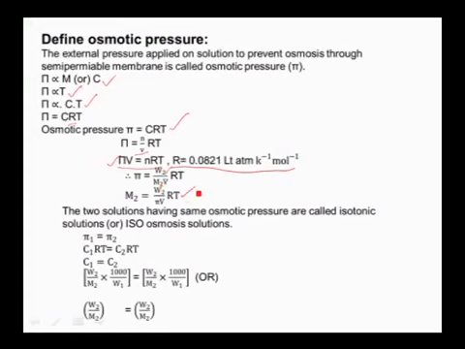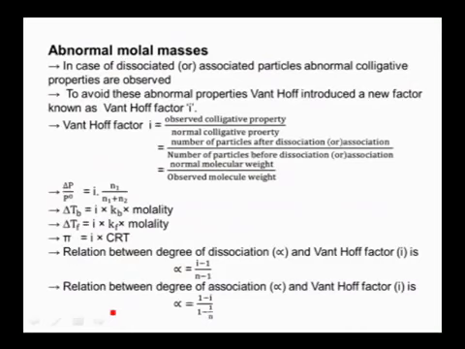And coming to one more important feature, the isotonic solutions. These are also called isoosmotic solutions. Two or more solutions having the same osmotic pressure are called isotonic solutions. That means pi 1 is equal to pi 2. So pi 1 is C1RT, pi 2 is equal to C2RT. If we cancel RT and RT here, the remaining is C1 is equal to C2. C1 is molarity, W2 by M2 into 1000 by W1, and C2 is also molarity. So here you can cancel 1000 by W1 and 1000 by W1. The remaining is W2 by M2 for the first one is equal to W2 by M2 for the second one.